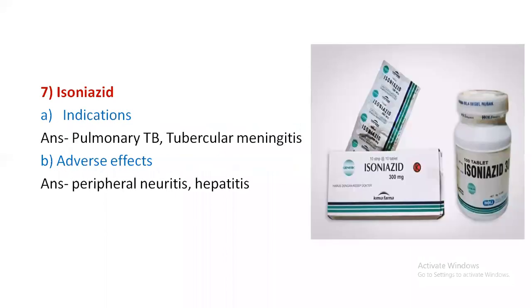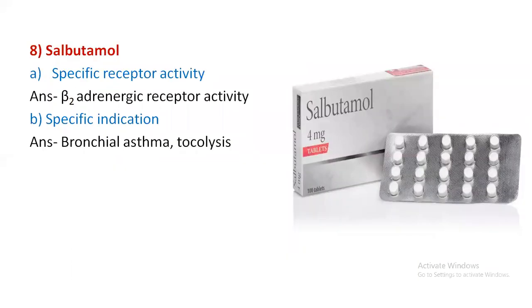So the next drug is isoniazid. So we just discussed what is HRZE. Among the HRZE, one drug is isoniazid, which is metabolized by acetylation. So with acetylation of isoniazid, the popular question is who all are slow acetylators, who all are fast acetylators. In slow acetylators, we get peripheral neuritis. In fast acetylators, we get hepatitis. Okay, that is related to gene polymorphism or drug polymorphism. Here it is used for pulmonary tuberculosis and tubercular meningitis.